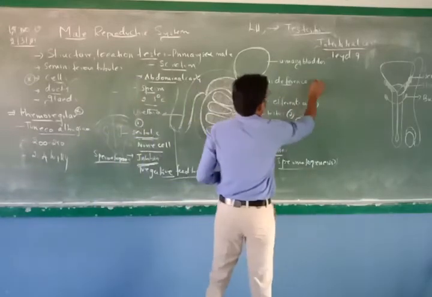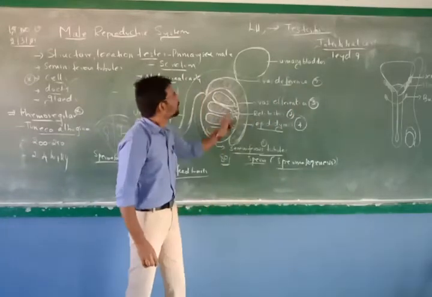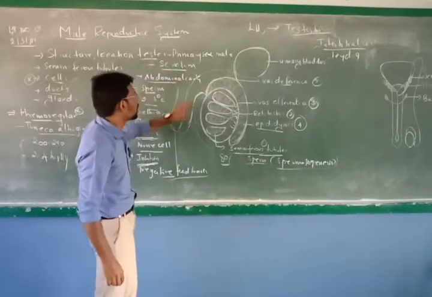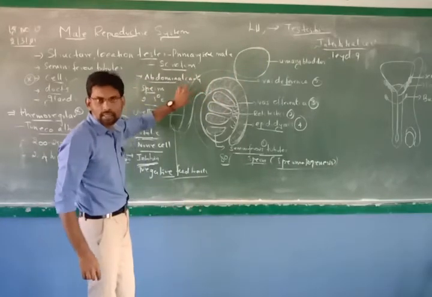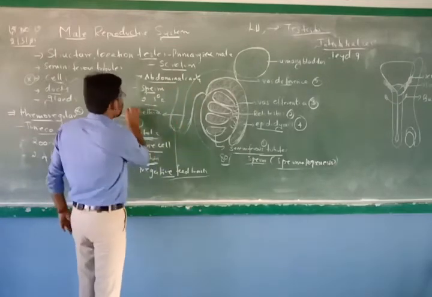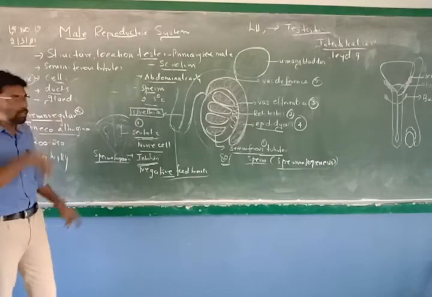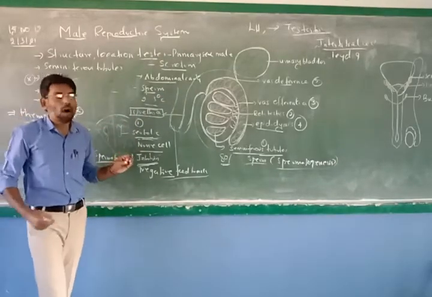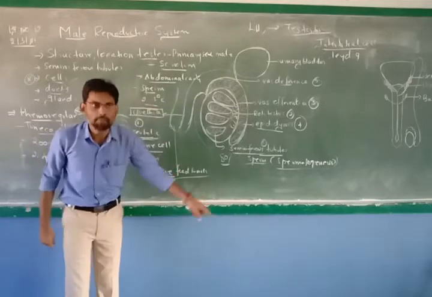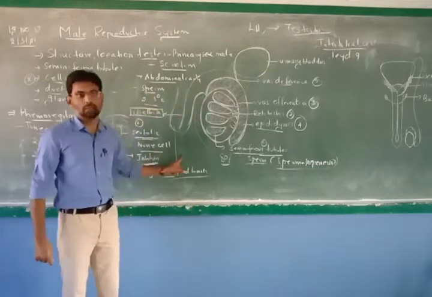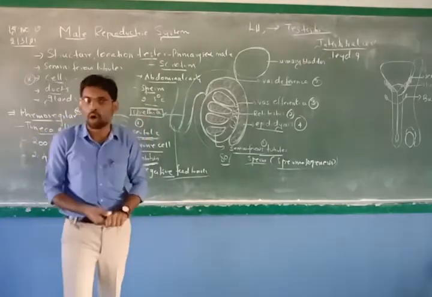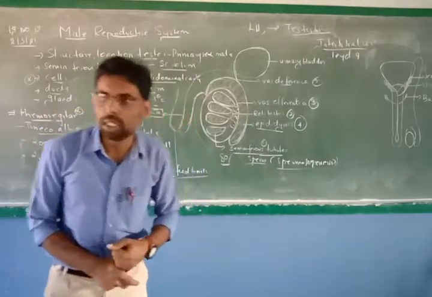So the fifth one is the vas deferens. Then it comes out. Here you will have the urinary bladder, and it comes here to the ejaculatory duct. Ejaculation comes out, and the last one is called the urethra. The urethra conveys both. Urine also comes through this tract. At the same time, sperm is also released into that tract. For males, the urethra is a common passage for sperm cells as well as for urine.